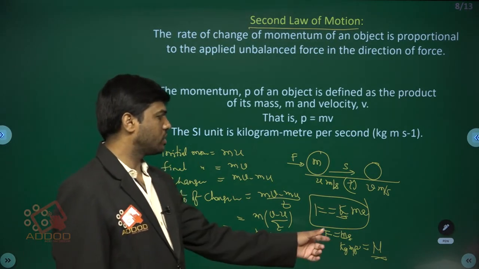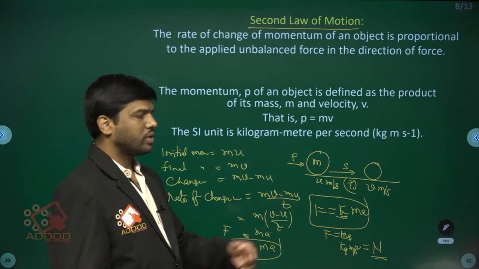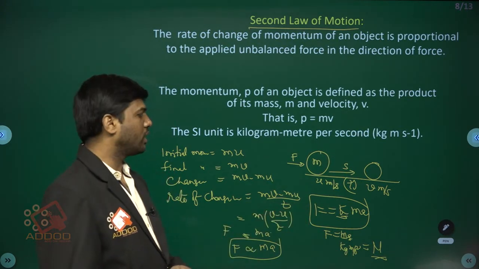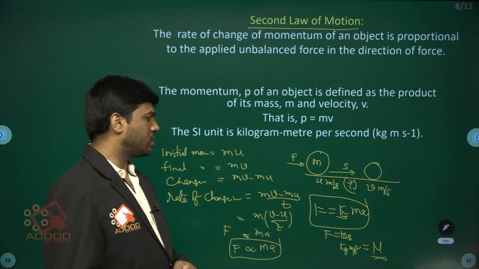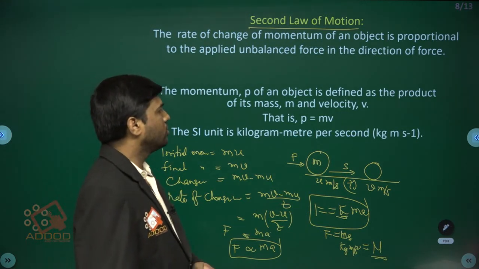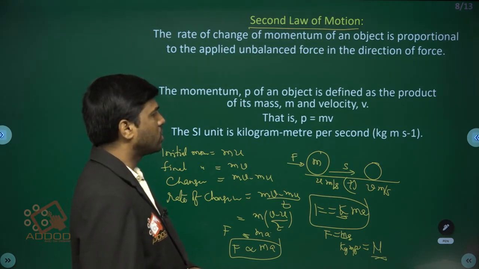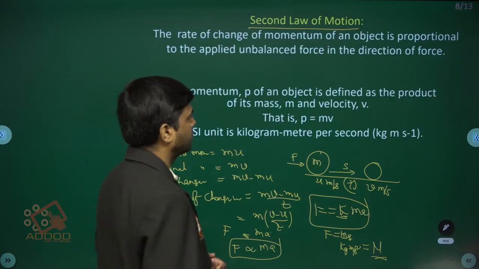The equation for force is F is equal to ma, its units are kg meter per second square or newtons. So the rate of change in momentum is directly proportional to the applied force.